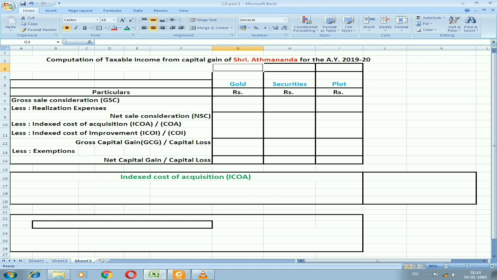As we already know, all the three assets come under long-term capital assets by checking the dates from purchase to sale. So let us consider all the three assets as long-term capital assets. Let us enter that. For securities also long-term capital asset, and for plot also long-term capital asset. So let us start by taking gross sale consideration for gold.